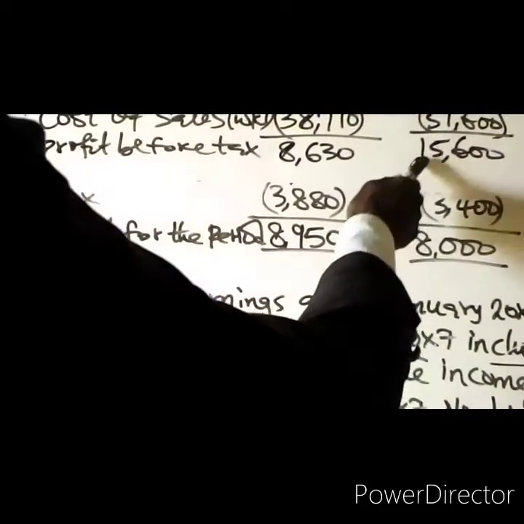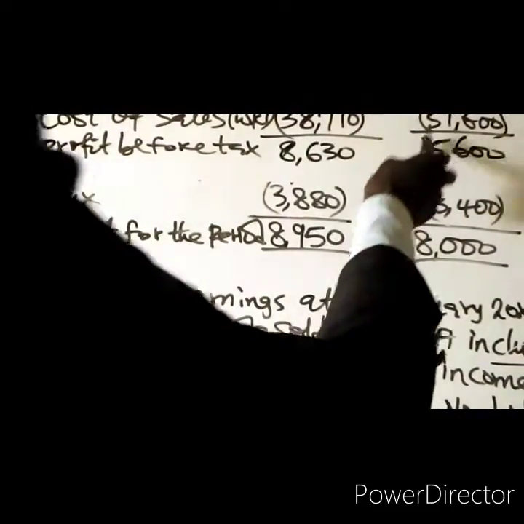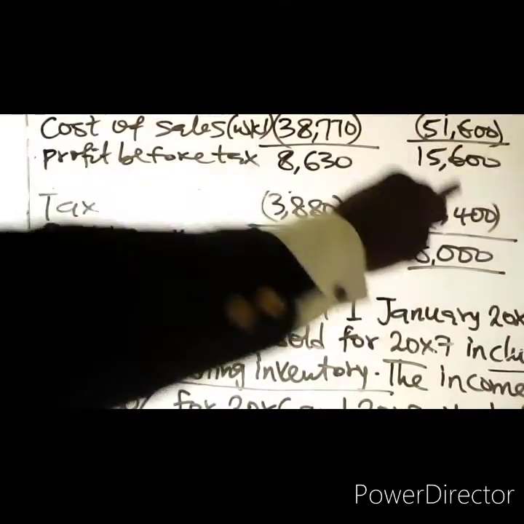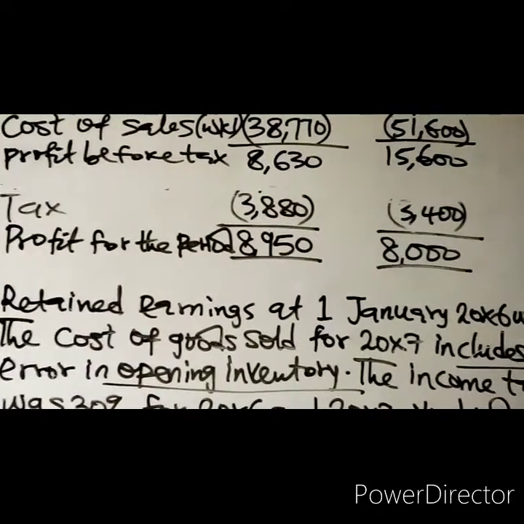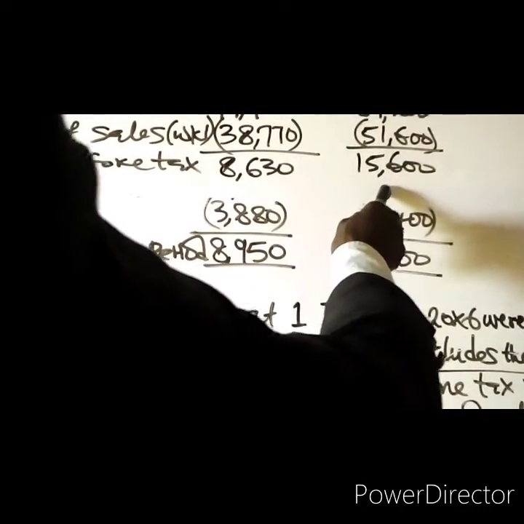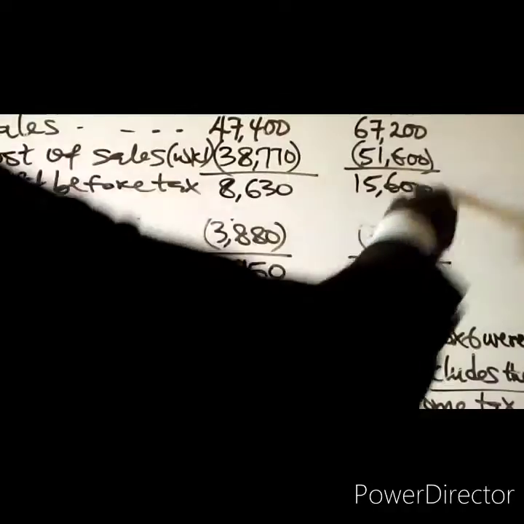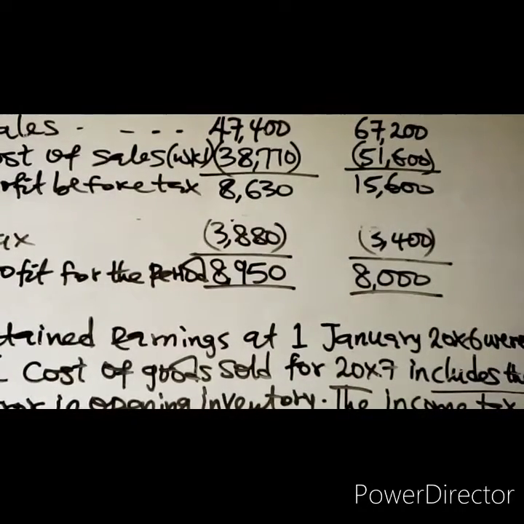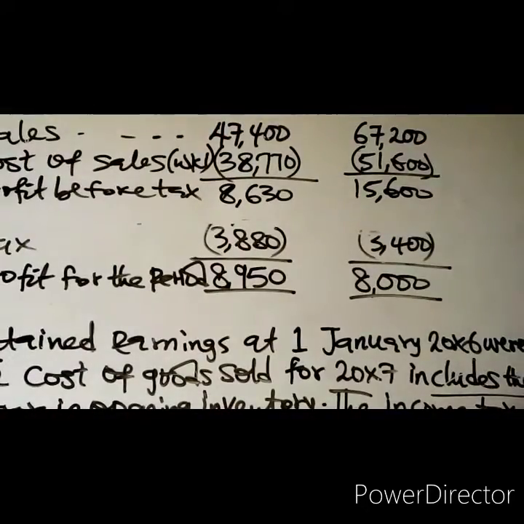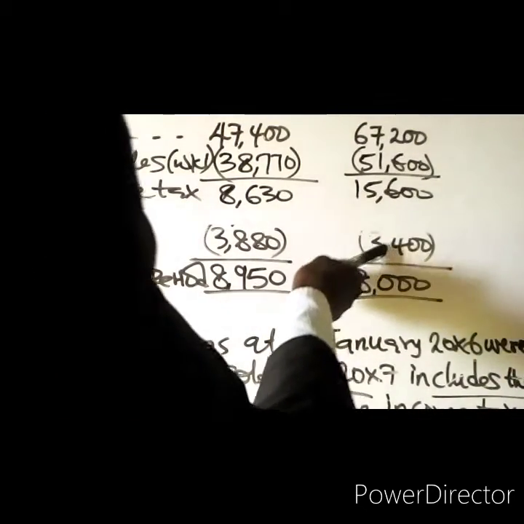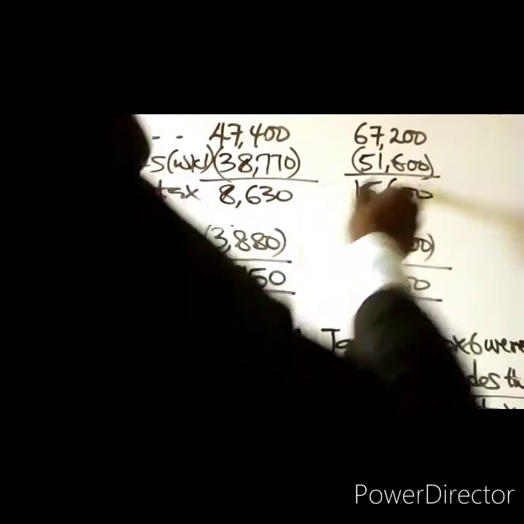And if the profit before tax reduces as a result of the overstatement of cost of sales, then that means the tax will also reduce, because tax is calculated on the profit before tax. That means the tax that has been charged has been understated. So you are going to add the tax on that inventory error.